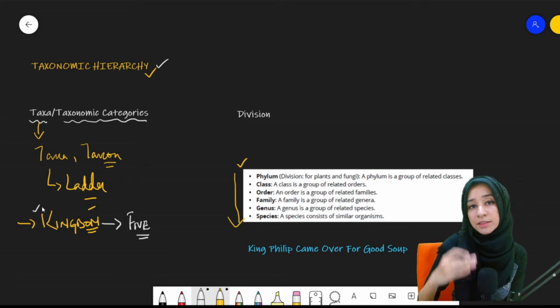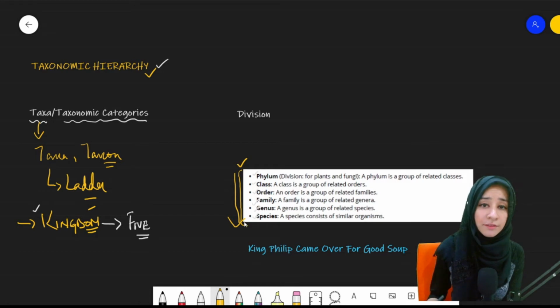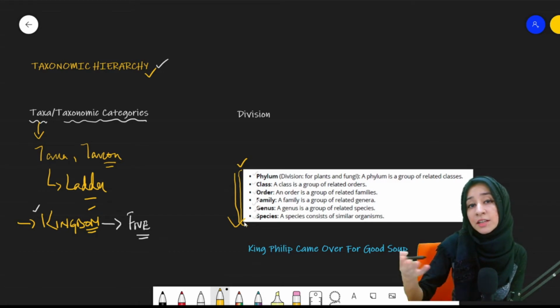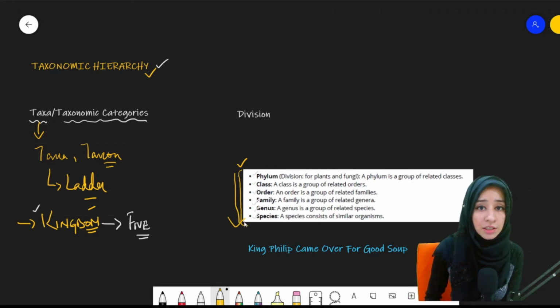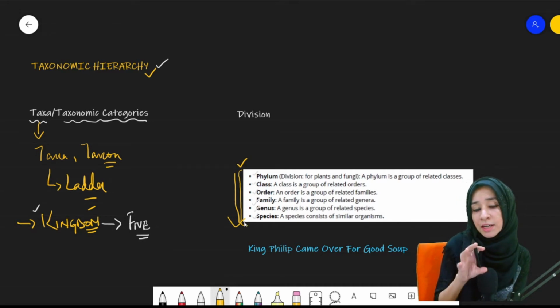This kingdom is further divided into a number of taxa, which are phylum, class, order, family, genus, species. This order needs to be correct. It is very important. These are all the taxa in which living organisms are divided, right? And how are they divided? Based on their similarities and differences in their internal characteristics, in their genes, according to their evolutionary history that we discussed in the previous lesson. So these are the groups.